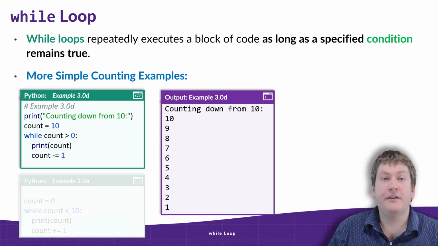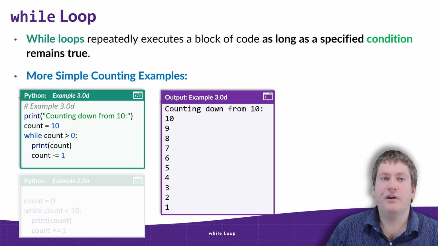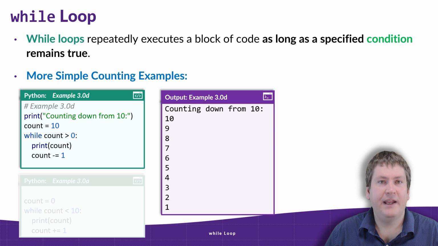In this case, we're running the loop backwards. We're doing this by starting count at a higher value, in this case 10, and inside the loop, we're subtracting 1 each time. Another important feature is the condition. In this case, the condition is checking a lower bound, saying is count greater than 0. And that works well because we are subtracting from count.